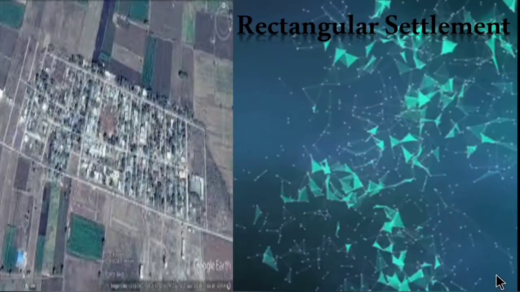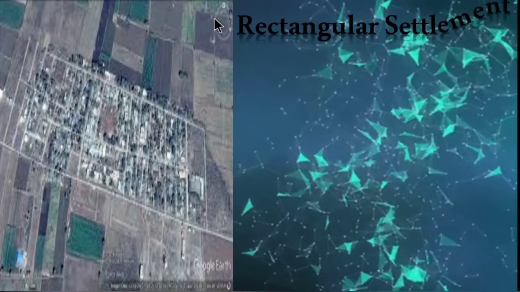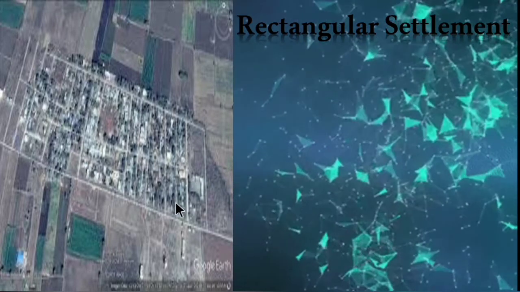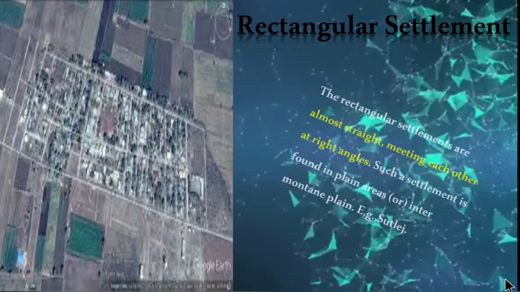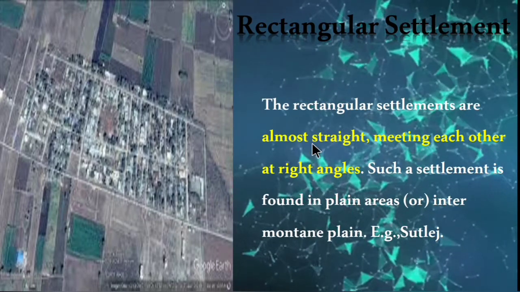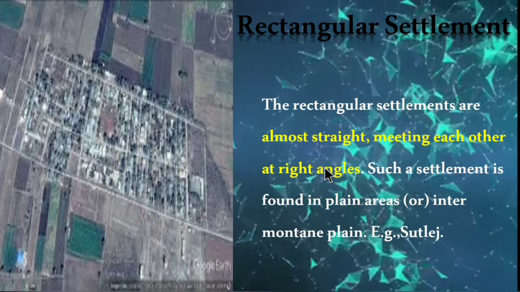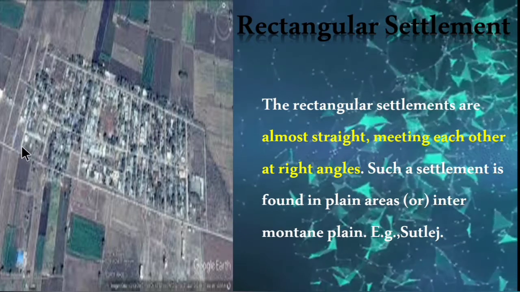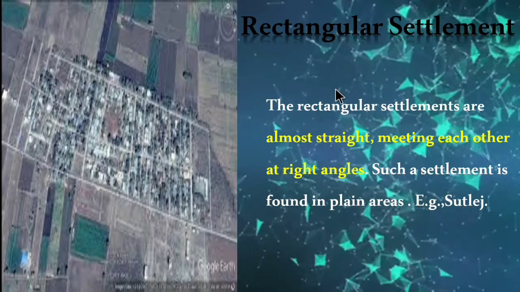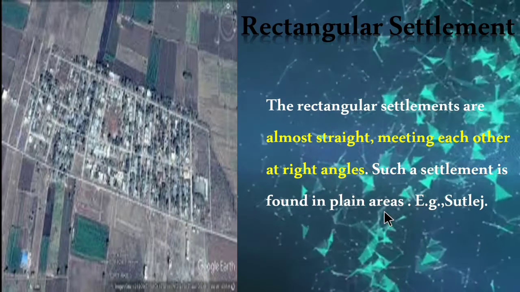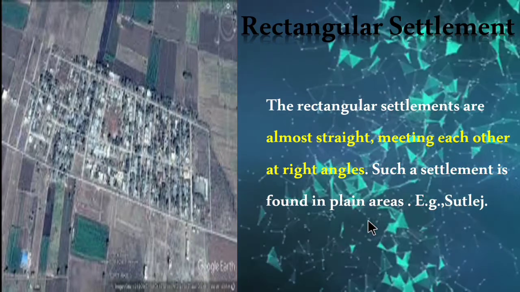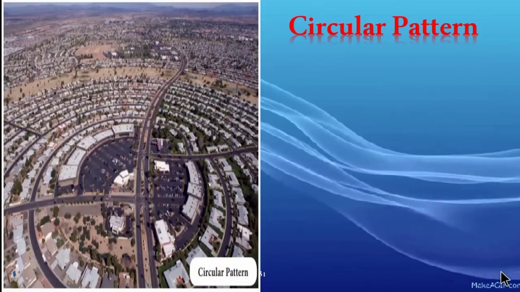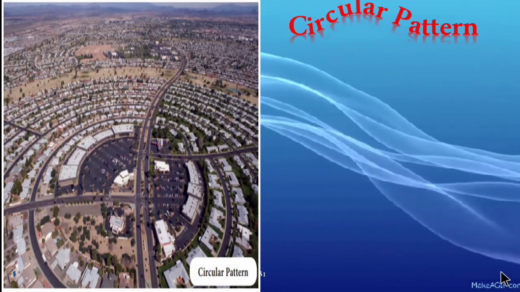The next form of settlement is rectangular settlement. So when you look from the satellite view, the settlement will look in the shape of a rectangle. The rectangular settlements are almost straight, meeting each other at right angles. Rectangular settlement is found in plain areas. Example, Sutlej.